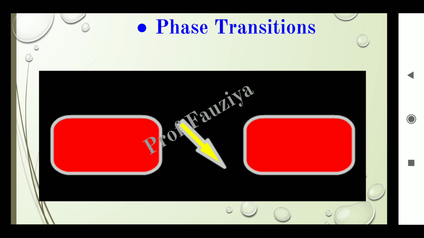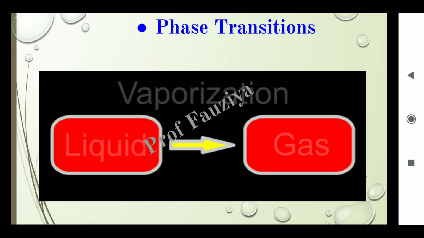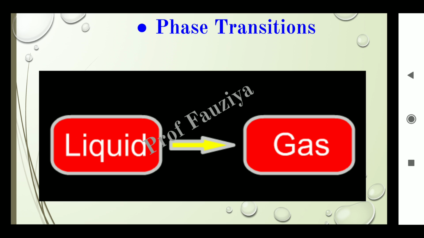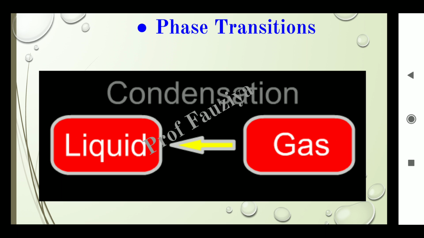Now observe the second transition. If our substance is present in the form of a liquid, it transforms into the gaseous form. The process is called vaporization. These phase transitions are very necessary to understand before studying the phase diagram. If the gas transforms into the liquid, the process is called condensation.